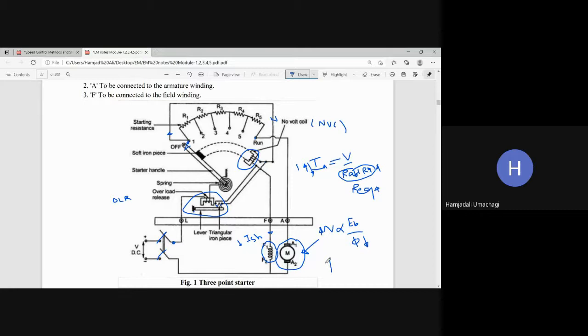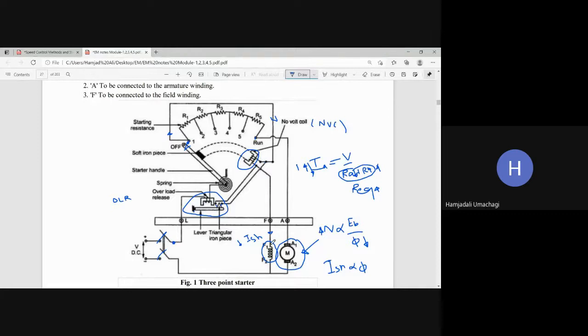Why? Because we know that ISH is directly proportional to pi. So if I reduce ISH, then I'm going to reduce flux. If I reduce flux, then I'm going to control the speed more than the rated value. So if we want speed to be controlled more than rated RPM value, then we should reduce the flux. If I reduce the flux, then I want to reduce the field current.